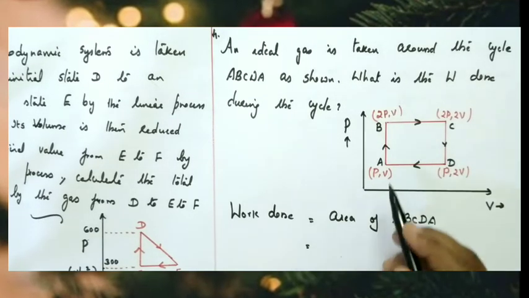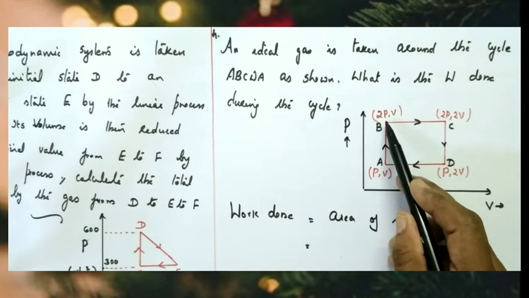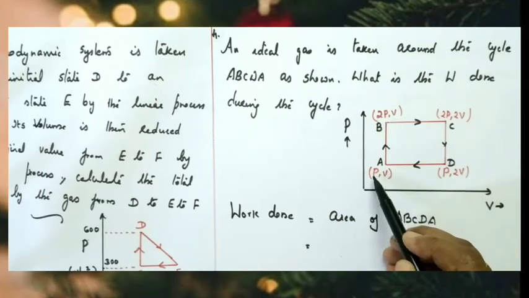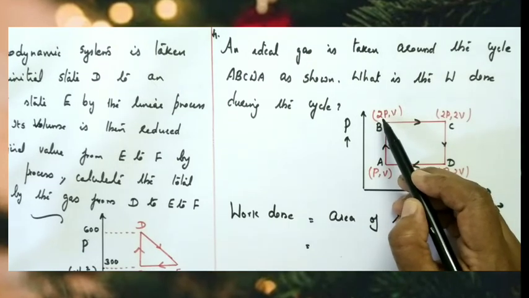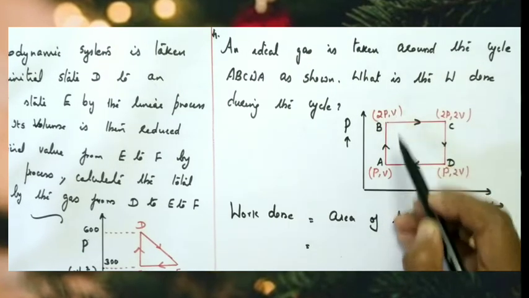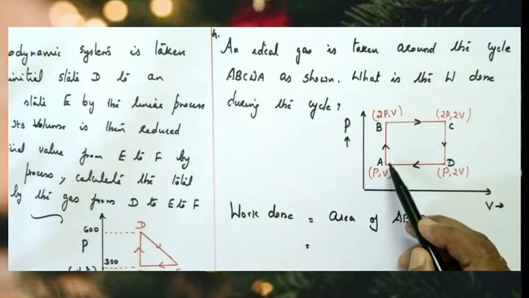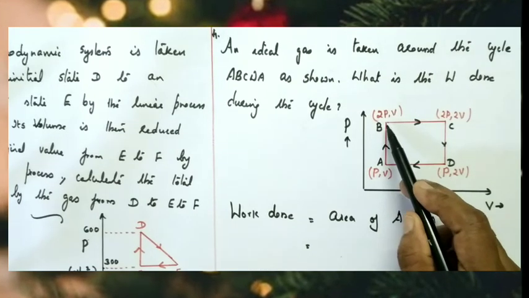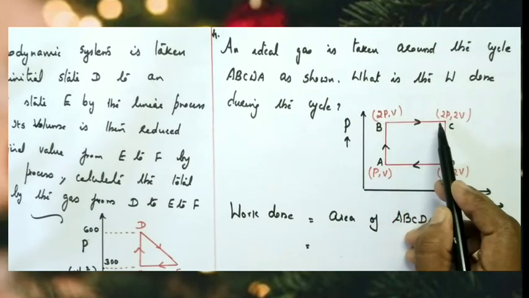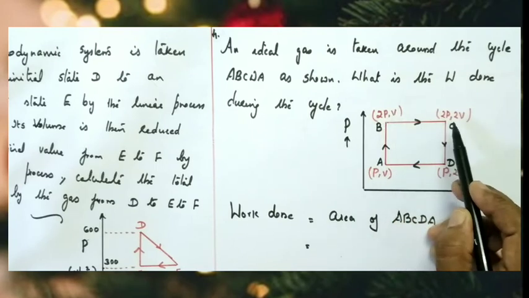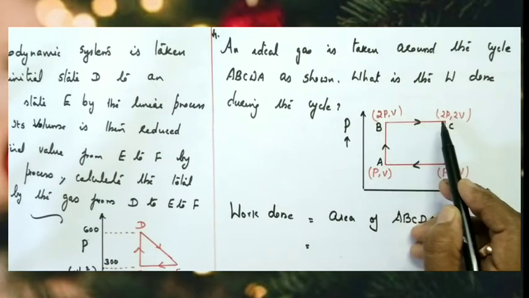What is the area? Here AB, length into breadth we can take. Here pressure is P, volume V. At the point B, pressure becomes 2P. Volume remains the same because it is an isochoric process. Along BC, pressure remains constant, so it is an isobaric process.